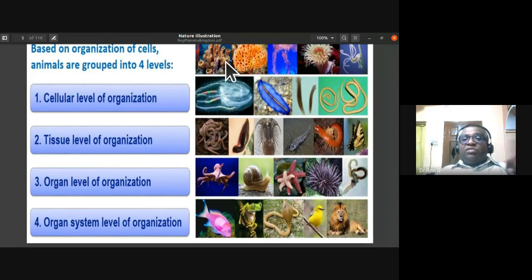The tissue level of organization, you notice in phylum Cnidaria and phylum Ctenophora. Then organ level and organ system level of organization. So these are the four types of animals based on their organization of cells.